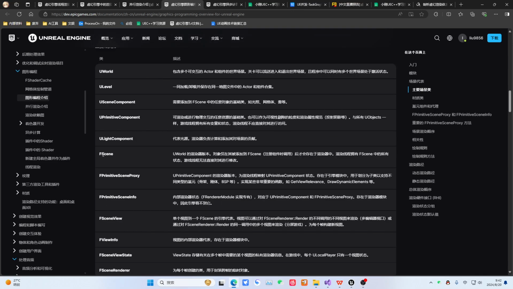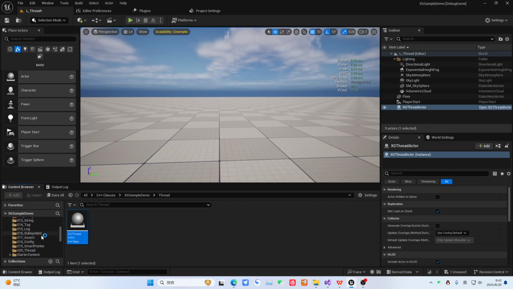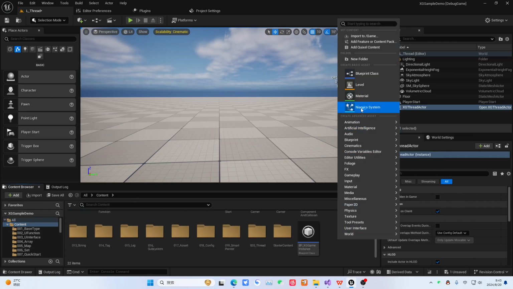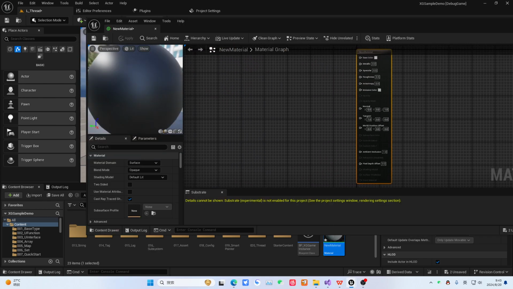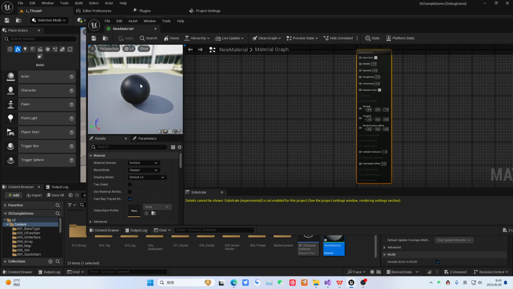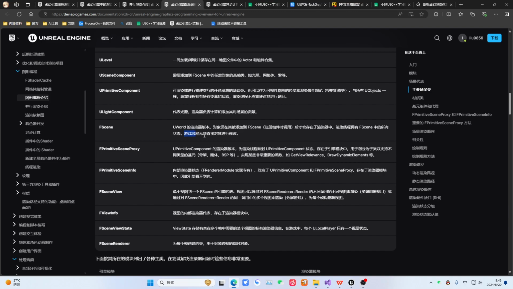So how do we copy the resources to the rendering thread? Then we define these classes starting with F. You can see this FScene if you have done editor development work and you want to render such a viewport. For example, we have such a viewport here. We create a new material here. Sometimes to make such a viewport, this is another world. This is a UWorld. So how do you make it? You need to render it as an FScene. That's it. The game thread will not be able to modify it. That's what it means. Then the corresponding components also have a renderer version. They will then record this rendering information.